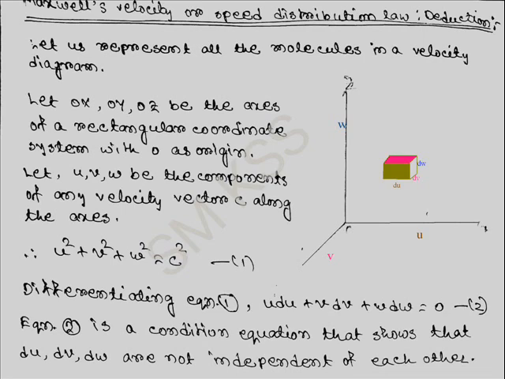Now let us represent all the molecules in a velocity diagram in a rectangular coordinate system. Suppose u, v, w are the components of any velocity vector c along the x, y and z axes. Then c square is equal to u square plus v square plus w square. Now if we differentiate this equation, we get u du plus v dv plus w dw is equal to 0. This equation shows that du, dv, dw are not independent of each other.